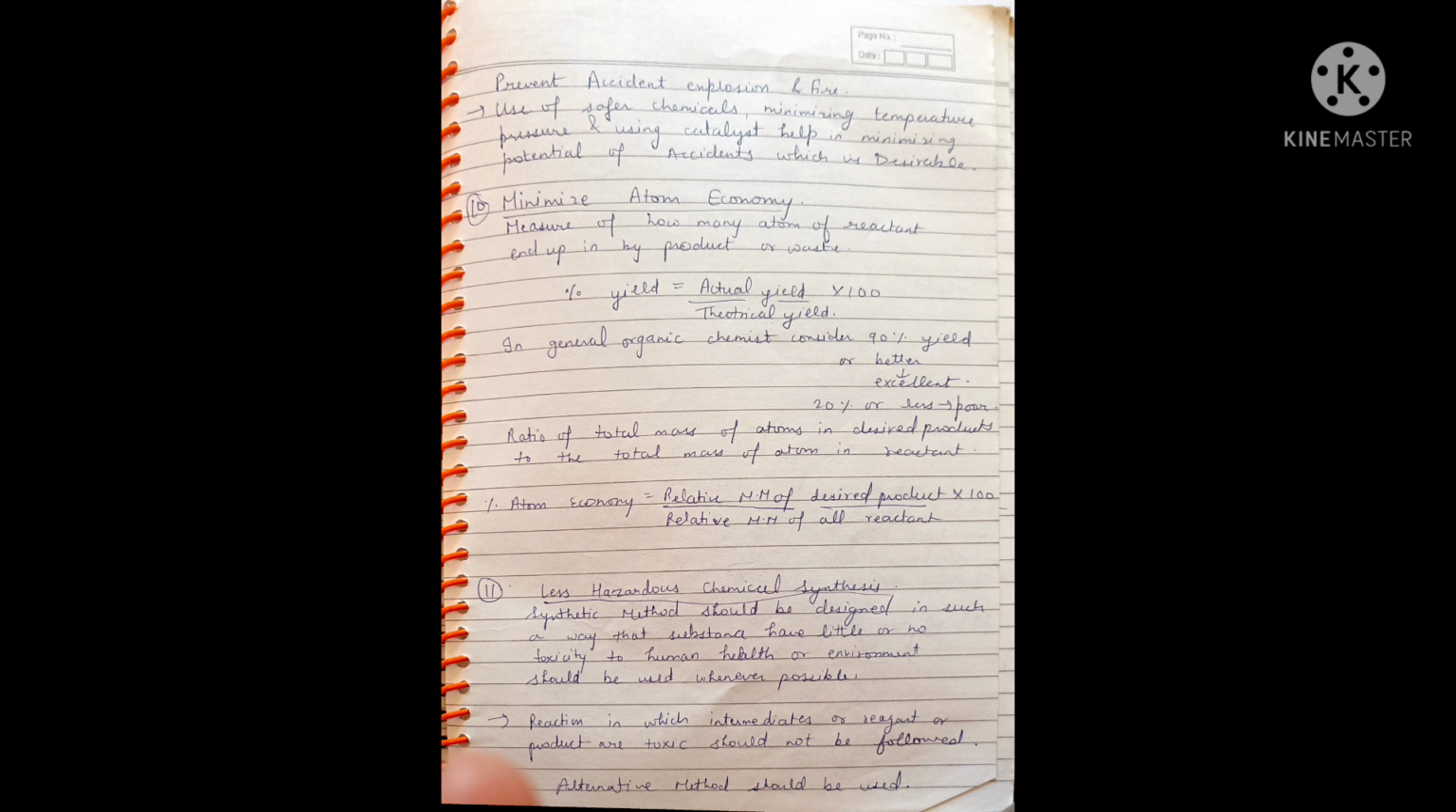Next principle is less hazardous chemical synthesis. Synthetic methods should be designed in such a way that chemicals or substances that have little or no toxicity to human health or environment should be used whenever possible. Reactions in which intermediate or reagent or product are toxic should not be used. And last principle is use of renewable